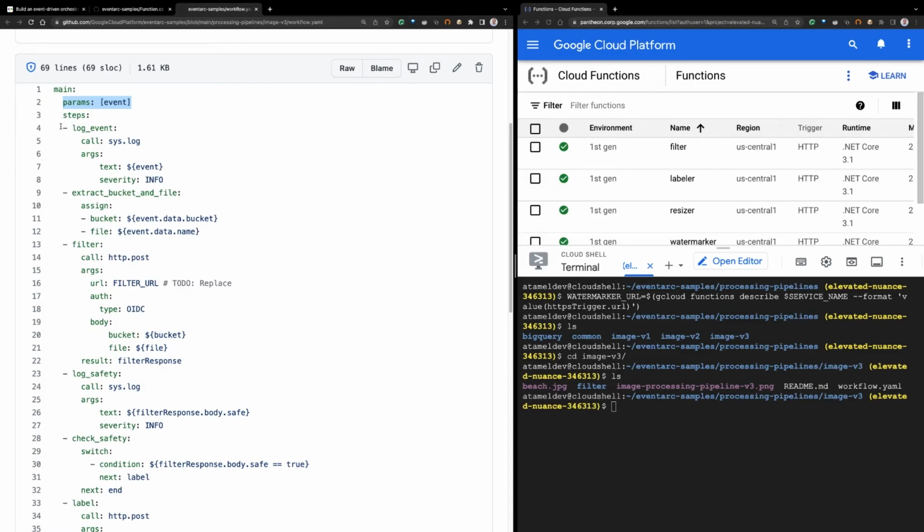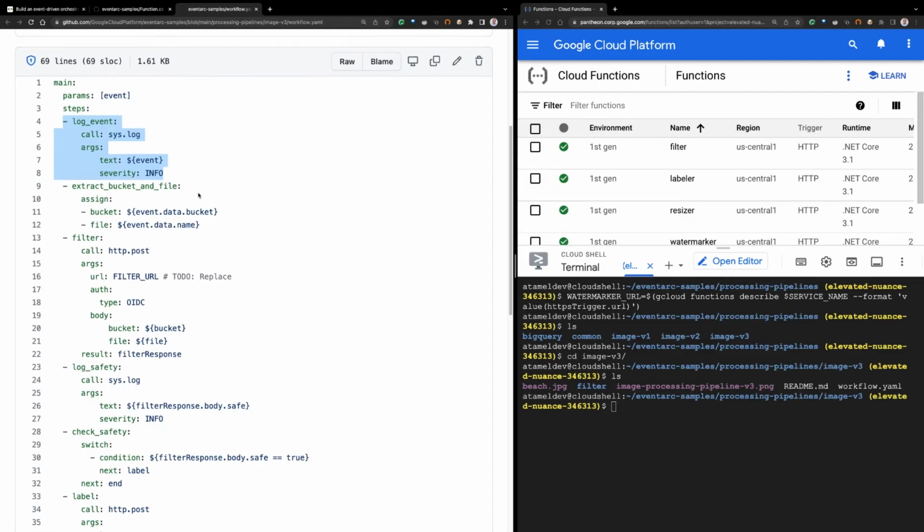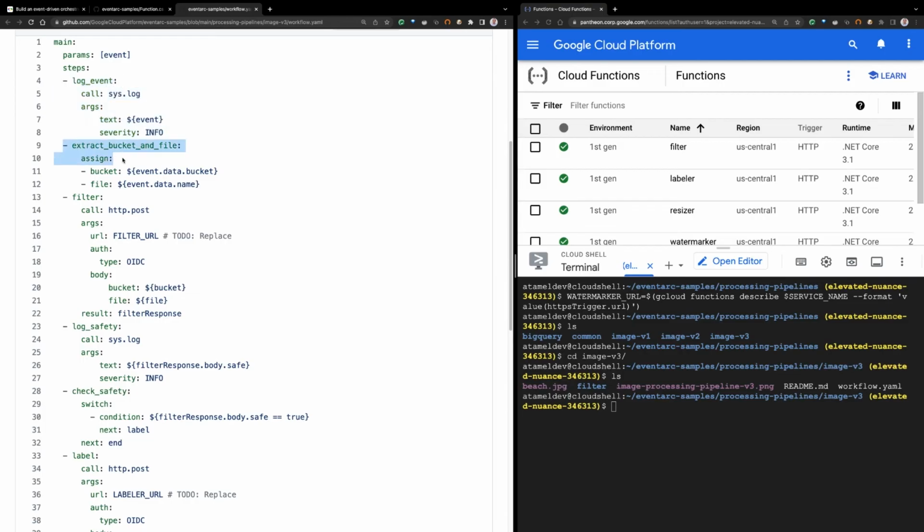The first step is called log event. So we just log the event that we received, which is useful for debugging. And then the next step, we're extracting the information that we need from the event. So we are extracting the bucket and the name from the event. This event is going to be a file storage event from Cloud Storage with the bucket and the name. So we're just extracting that and assigning them to these variables, bucket and file, okay?